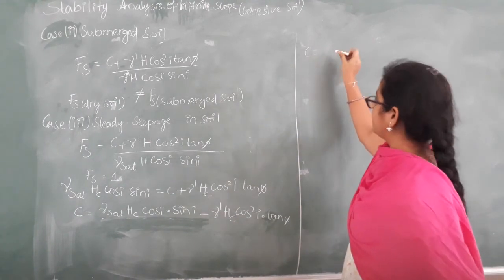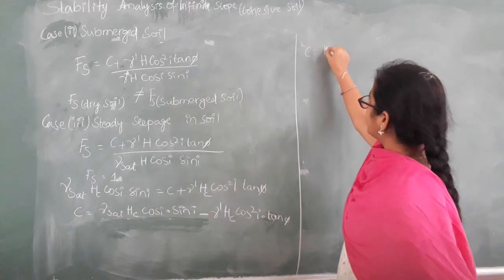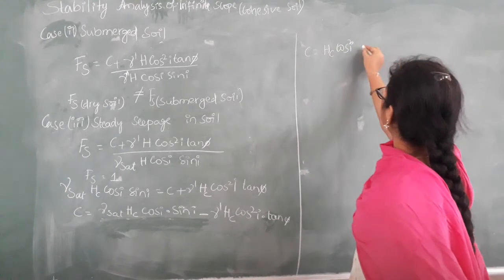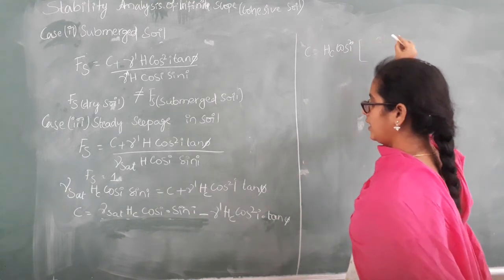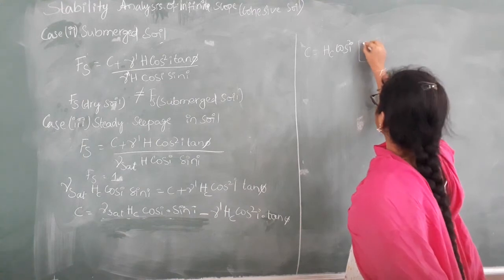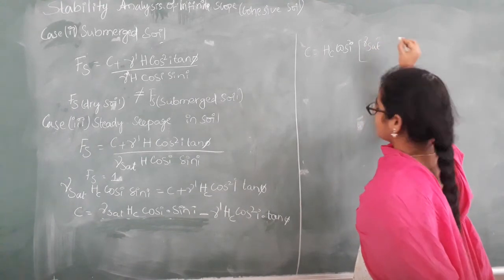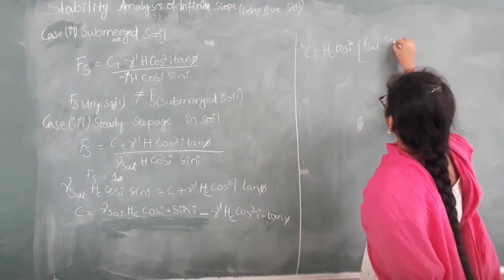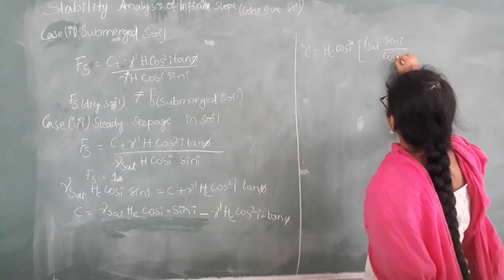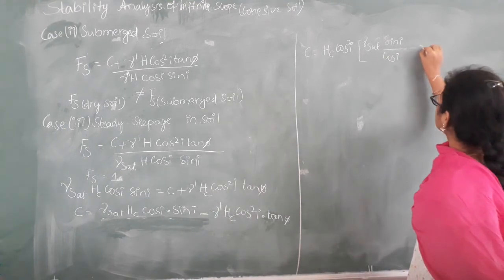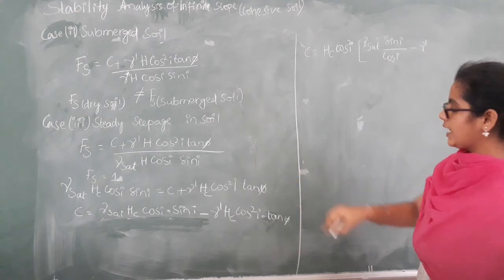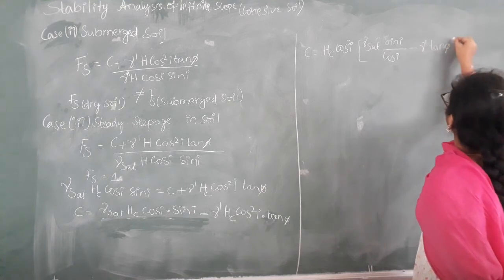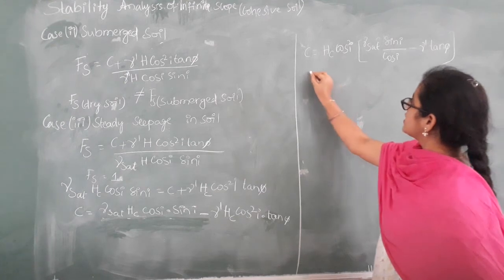C is equal to HC cos square i, where cos square i is taken as common and HC is also taken as common, so the left out term will be tan phi. Adjust the equation.